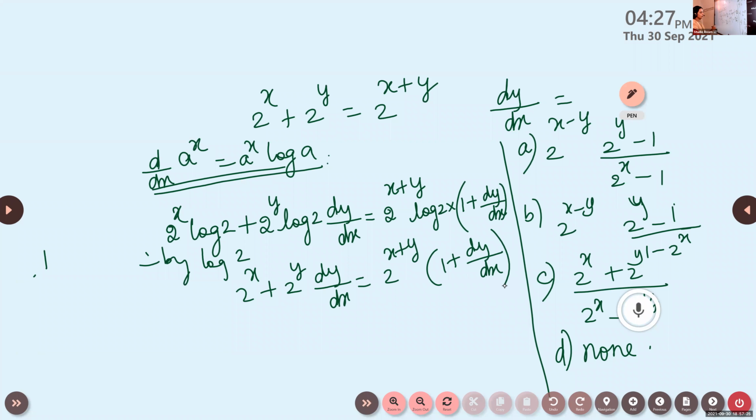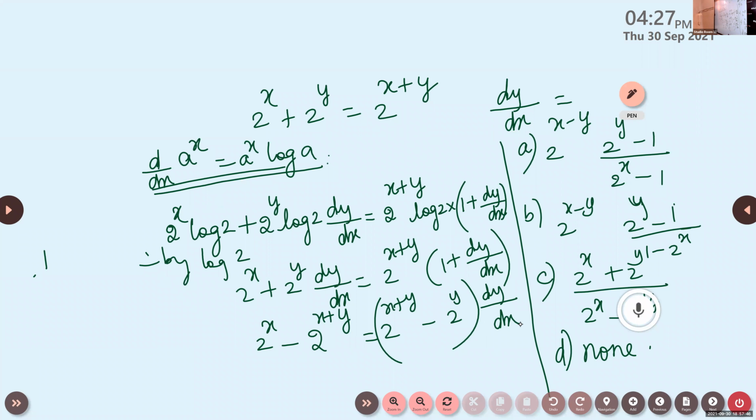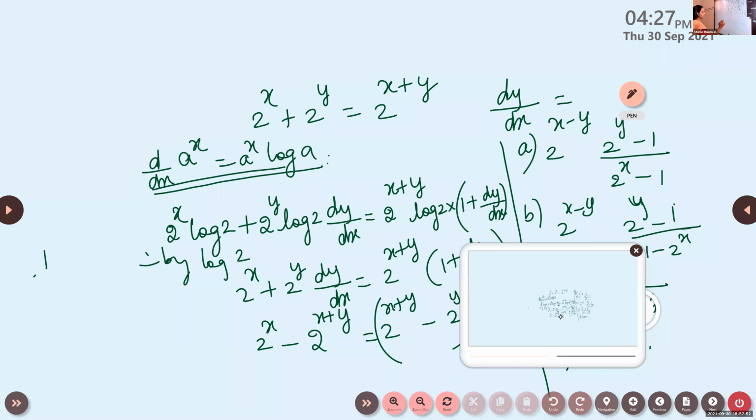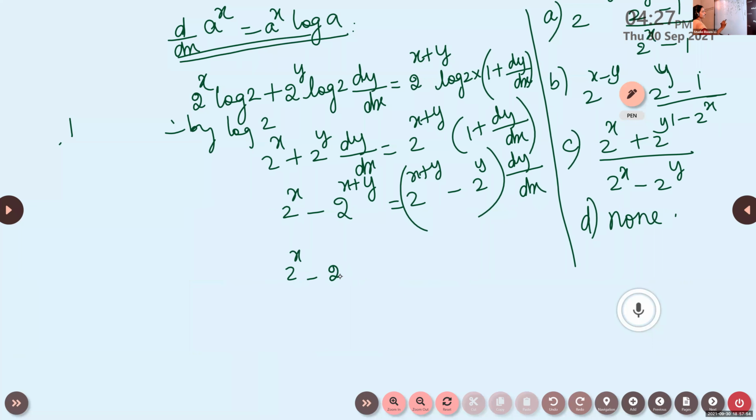Now open the bracket and group the terms. Take the dy by dx terms to one side and the terms without dy by dx to the other side. We get 2 raised to x plus y minus 2 raised to y into dy by dx. Now this can be written as 2 raised to x minus 2 raised to x plus y by 2 raised to x plus y minus 2 raised to y is dy by dx.